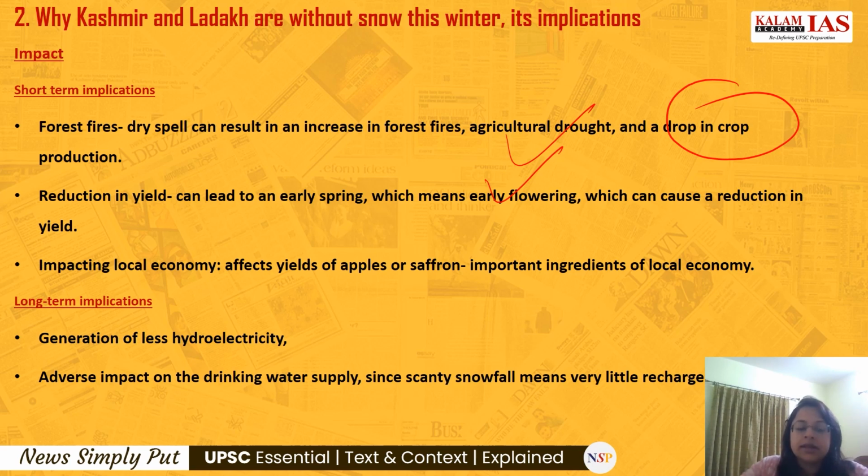Then again, when there is less snow and less precipitation, there will be an early spring. Early spring means early flowering, and early flowering means there will be a reduction in the yield.